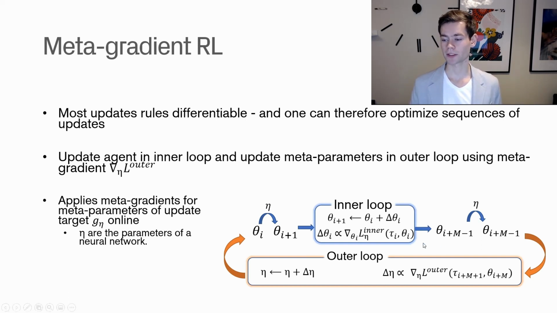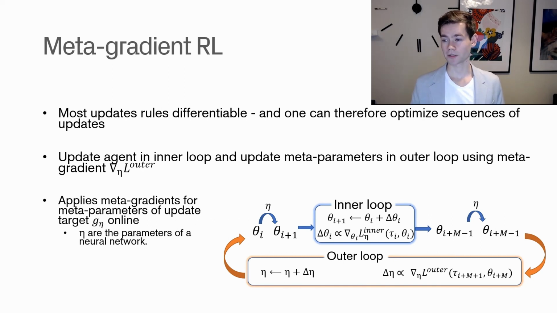Once we've done this a number of times, we evaluate how good our procedure is for updating these parameters, and we do that through an outer loss function. We follow gradient ascent on that outer loss function and then update our meta parameters, eta, in that direction. And then we do this a number of times. So each inner iteration improves the agent, and each outer iteration improves how the agent learns, or the scheme that is used to update the agent.